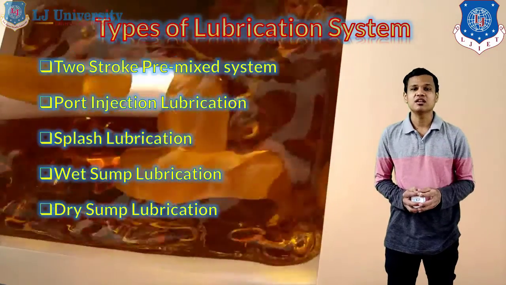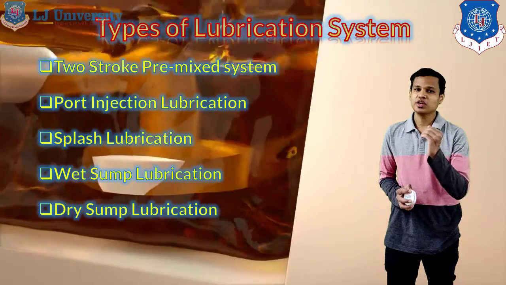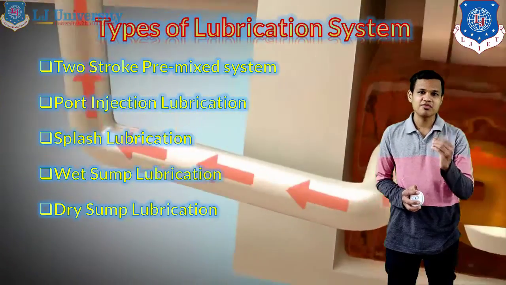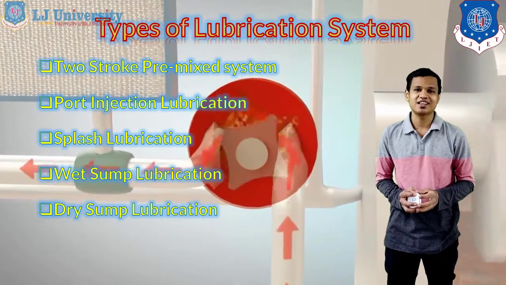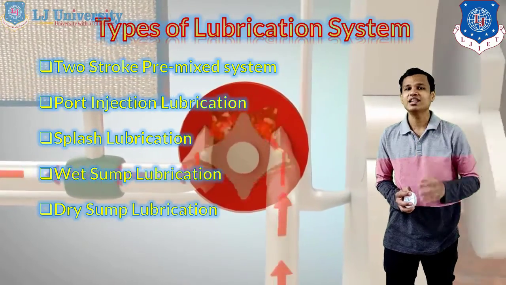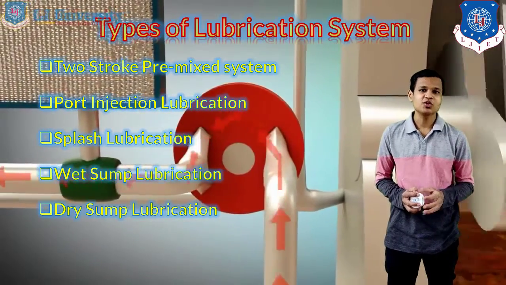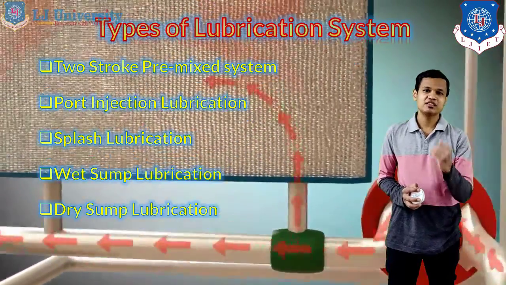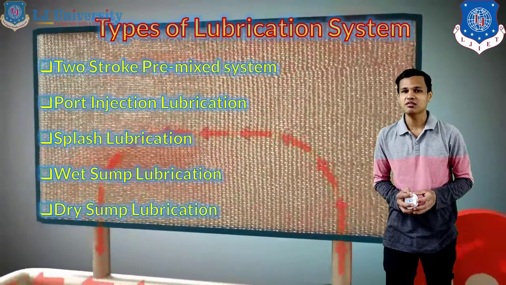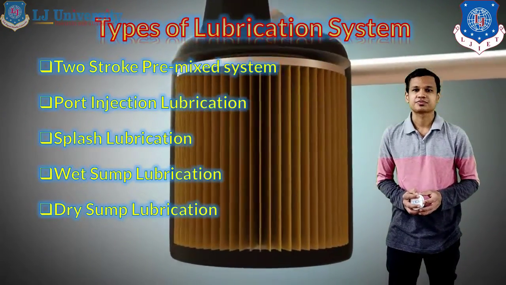That was the case in the wet sump lubrication. So in the case of the dry sump, the sump which is given below the crankshaft will always be in a dry state, because there will be no oil left in it. Because of that, it is known as the dry sump lubrication. Otherwise, the operation will be similar to the wet sump lubrication.